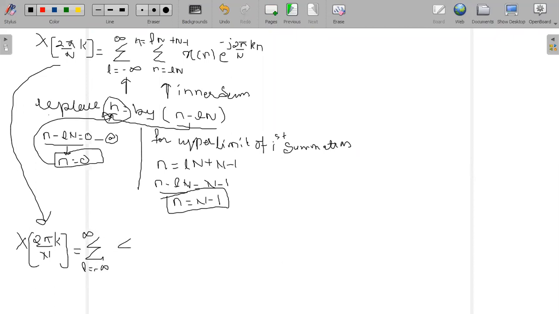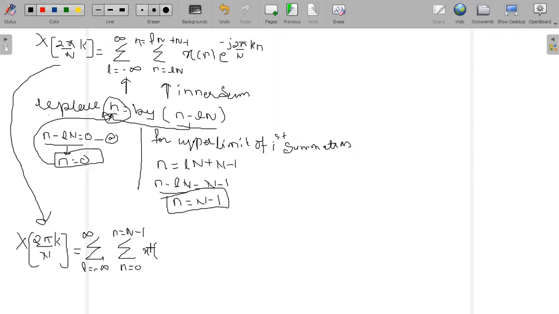Now, what is the second summation? The new values of n: the lower limit is n is equal to 0, and the upper limit is n is equal to n minus 1. What is the summation now?